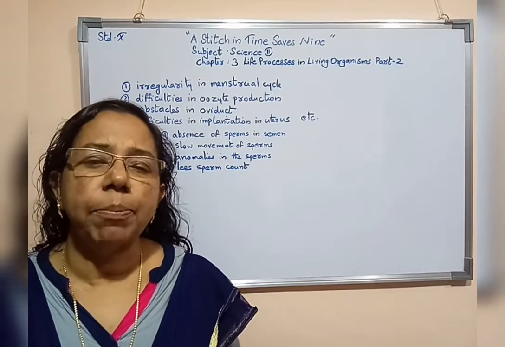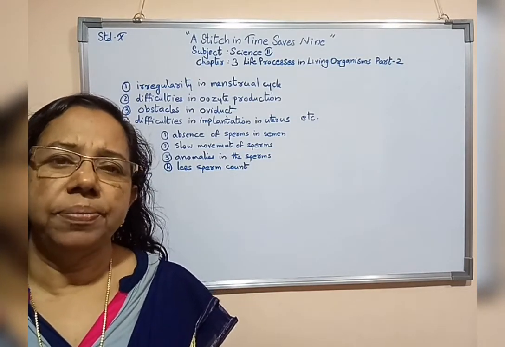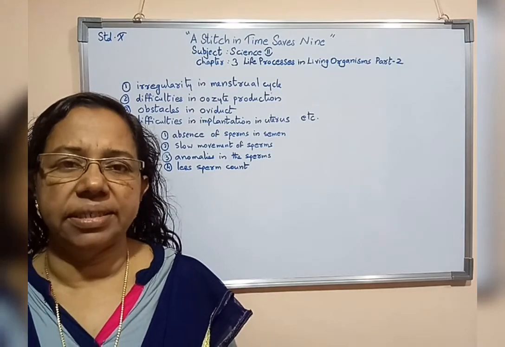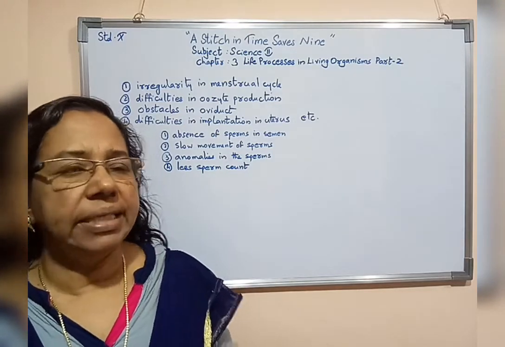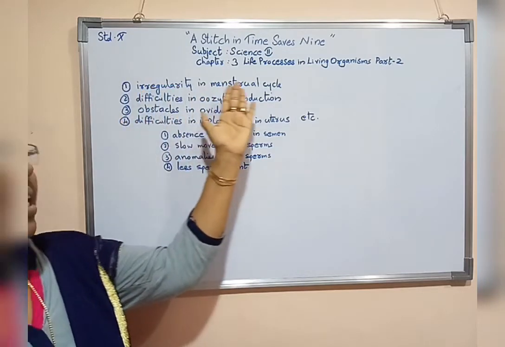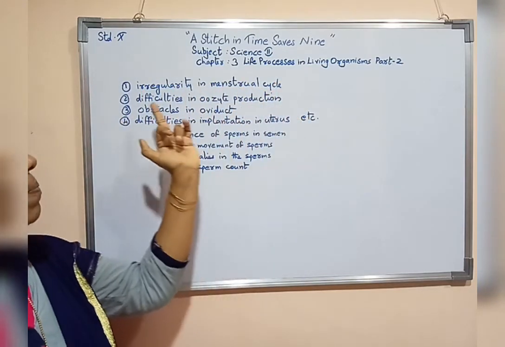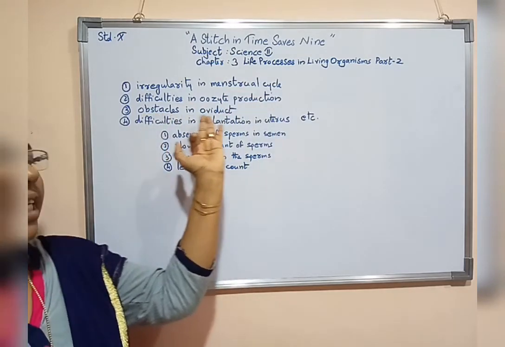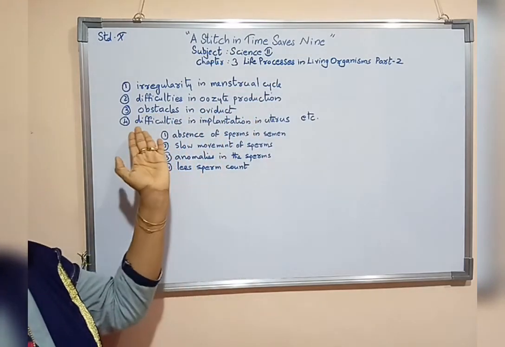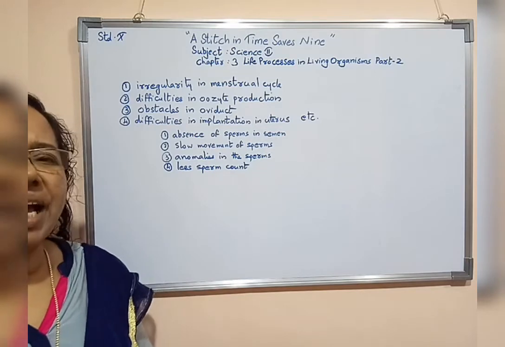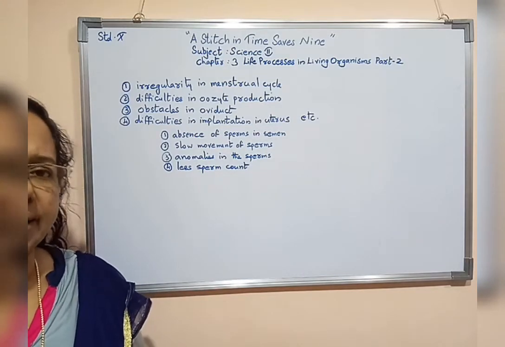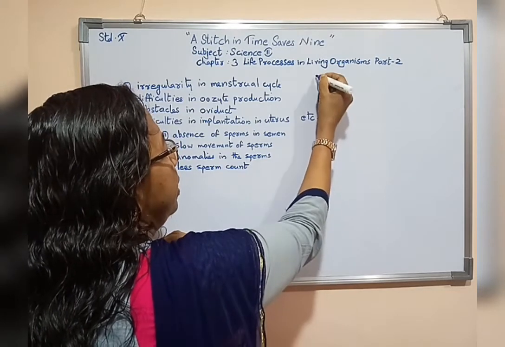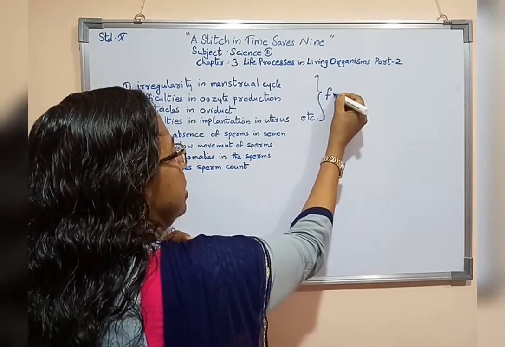Nowadays, many couples do not have children because of various reasons. In case of females, irregularity in menstrual cycle, difficulties in oocyte production, obstacles in oviduct, difficulties in implantation in uterus, etc. So these all problems are occurring in females.